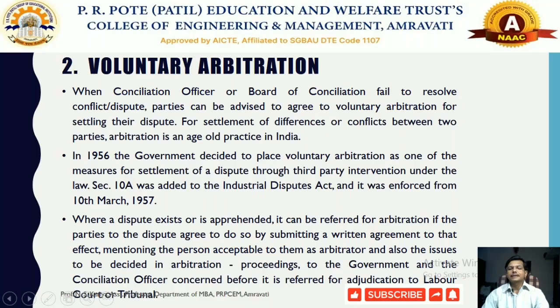So it is the second stage where we try to resolve the dispute by means of mutual coordination and negotiation, where they decide voluntarily and come in front of a third person who is not exactly connected with that particular industry. If there is a mutual adjustment by means of agreements among them, they can resolve their dispute voluntarily. Otherwise the case can be referred for adjudication to the labor court or the industrial tribunal. So that is the process of voluntary arbitration.